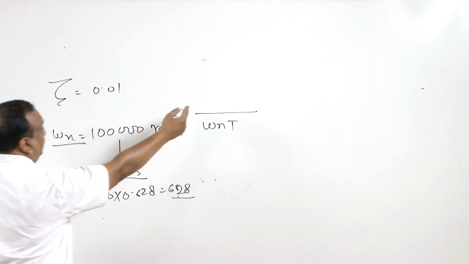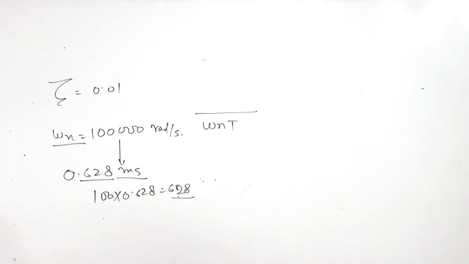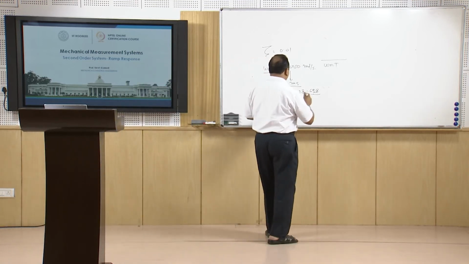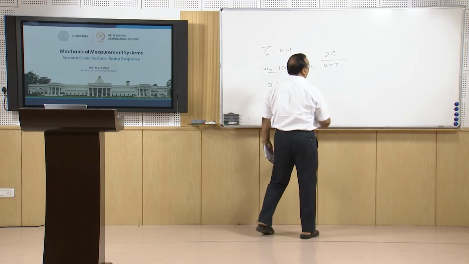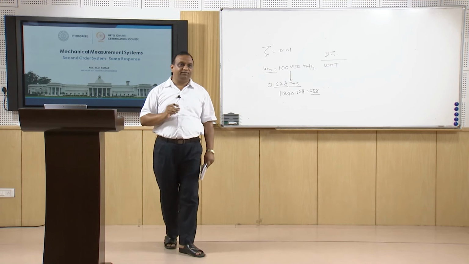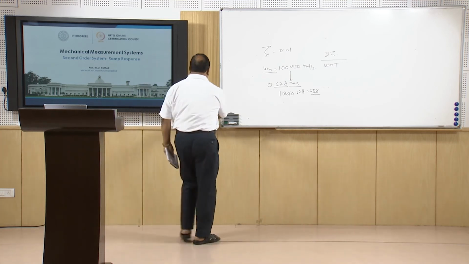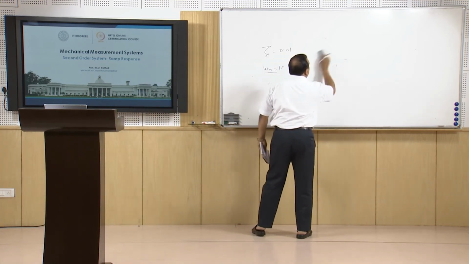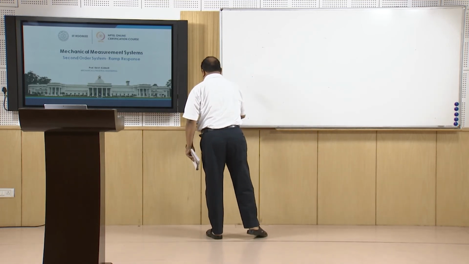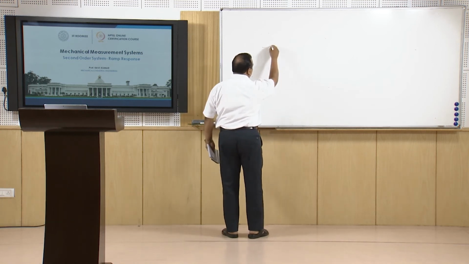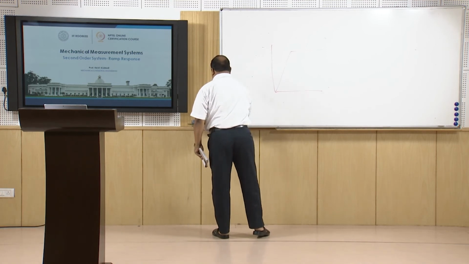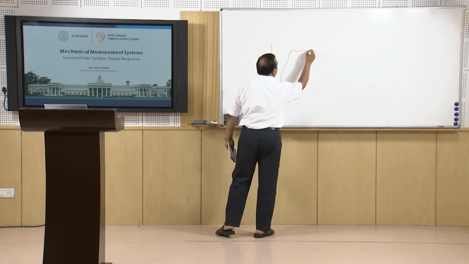This is multiplied by zeta, that is the damping coefficient. The error is 2 zeta over this. So the final error is going to be very insignificant in the response of the pickup, and for this type of input the response is going to be like this.